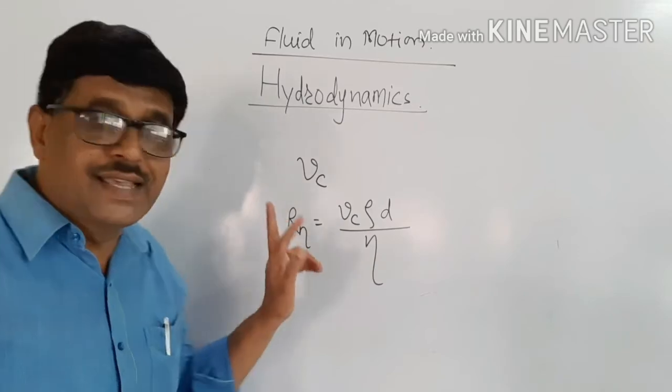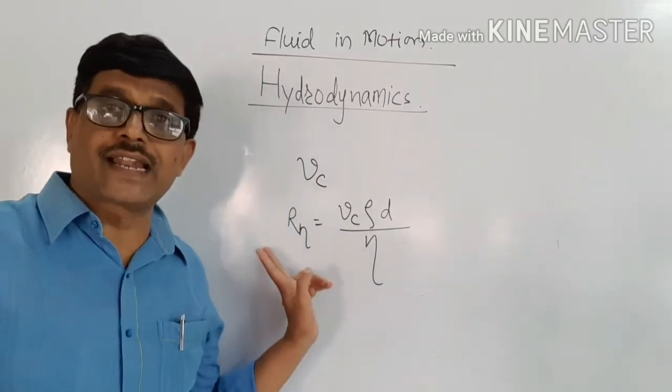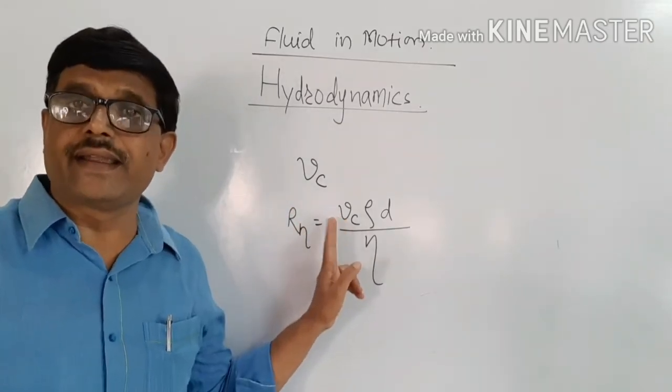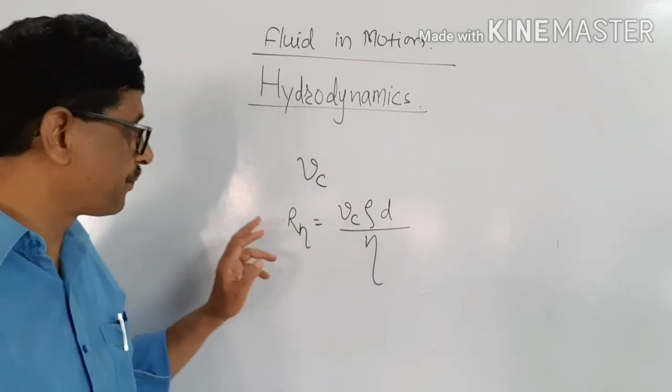This number is a Reynolds number. This Reynolds number is related to critical velocity.